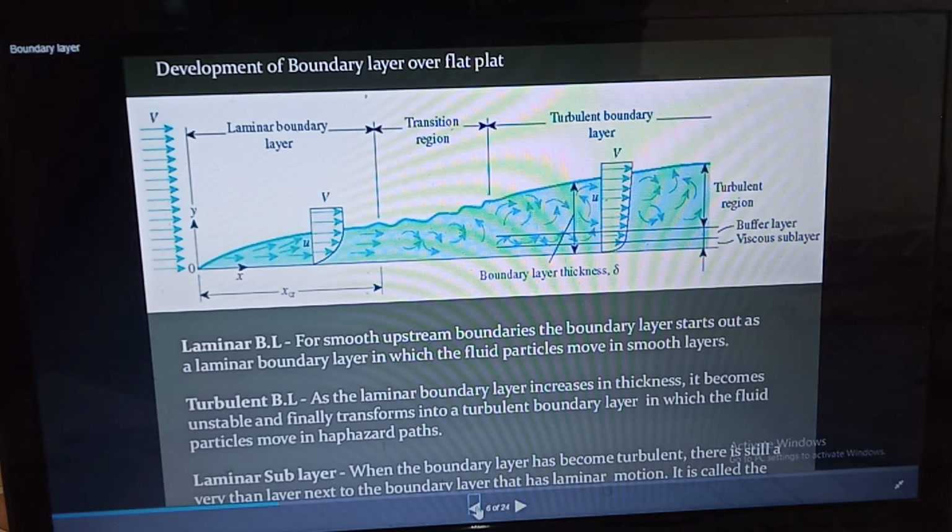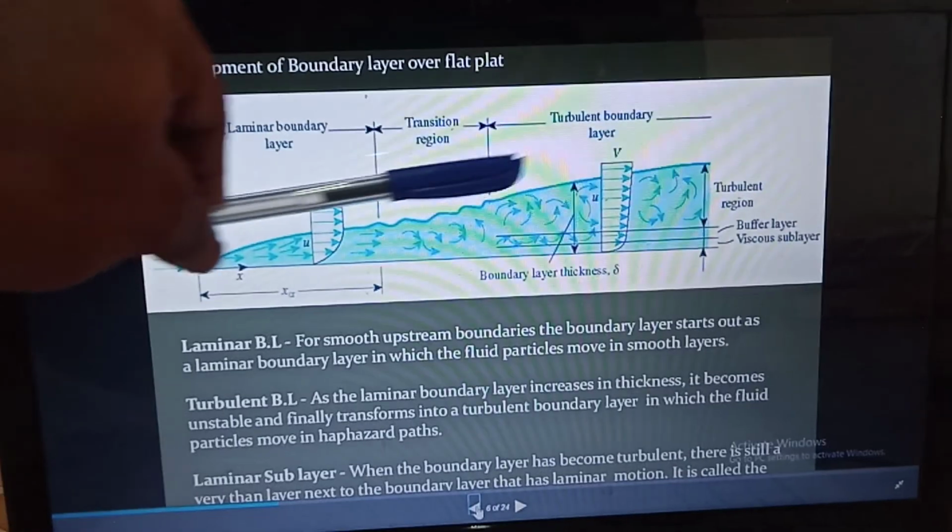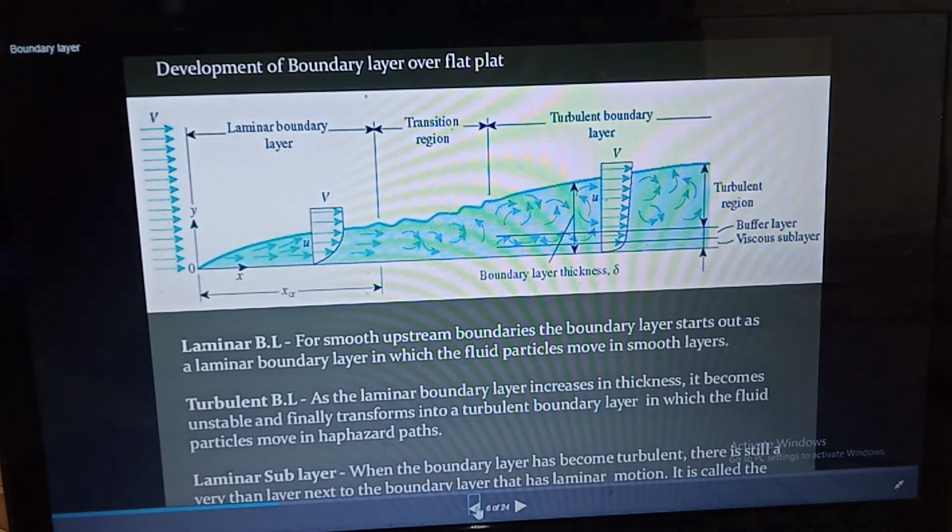This is also referred to as the growth of the boundary layer. Now let us see the various regions or various boundary layers. So the first region is the laminar boundary layer, the second region is the transition region, and the third region is the turbulent boundary layer.